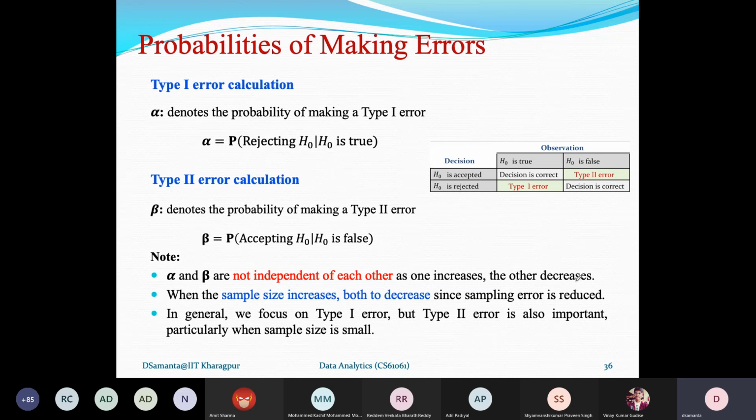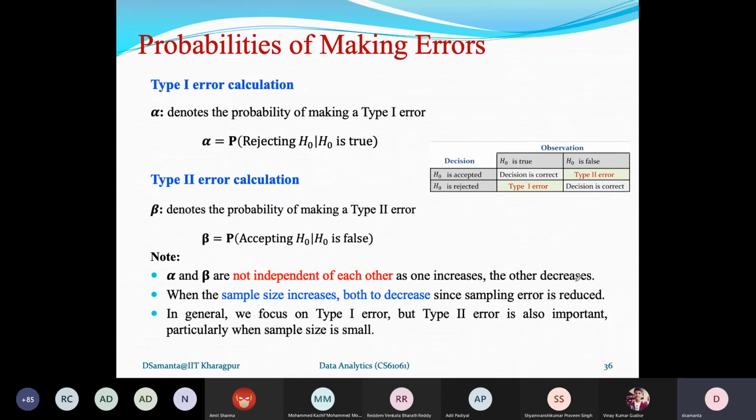If we express this probability using the theory of probability, you will be able to get the values of alpha, and these values of alpha lie between 0 and 1, both inclusive. Similarly, the type 2 error calculation is the same way. It is P accepting H0, but H0 is false. So alpha and beta are the probability values.